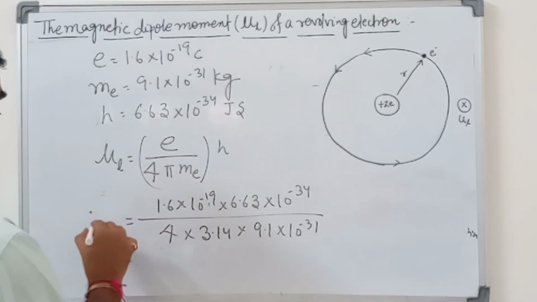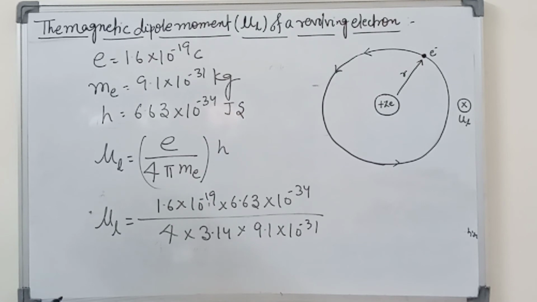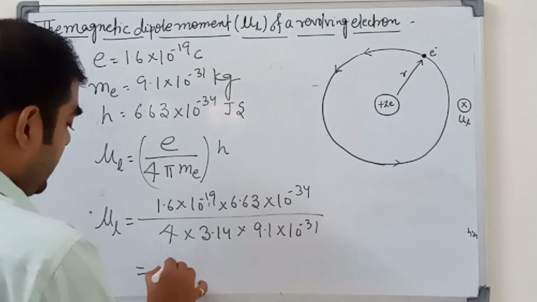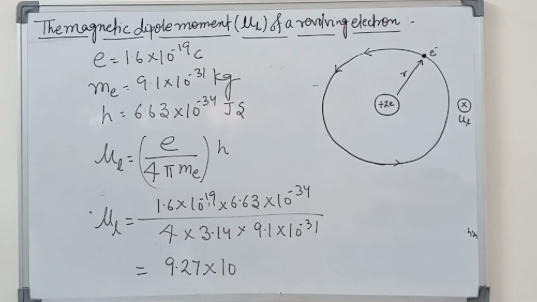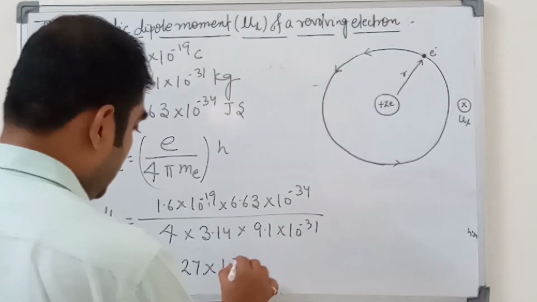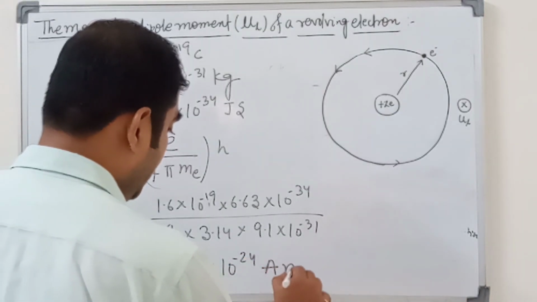Here is the mu_L value, the magnetic dipole moment value. It comes to 9.27 into 10 to the power minus 24 ampere meter square, a very standard value.